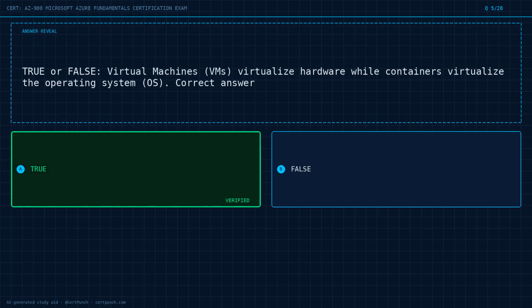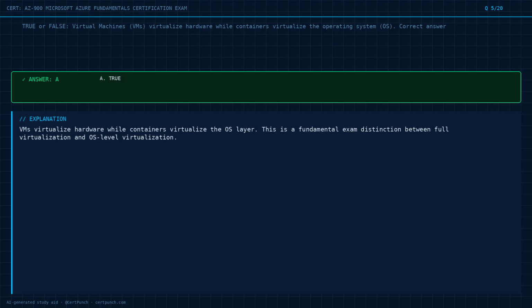The answer is option A. Exam logic. VMs virtualize hardware, while containers virtualize the OS layer. This is a fundamental exam distinction between full virtualization and OS-level virtualization.